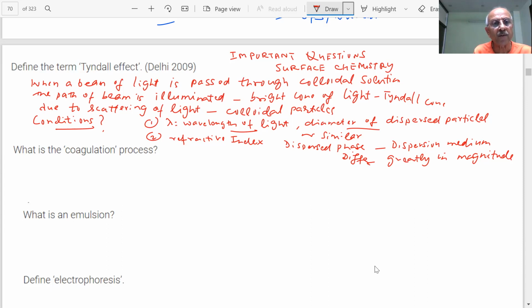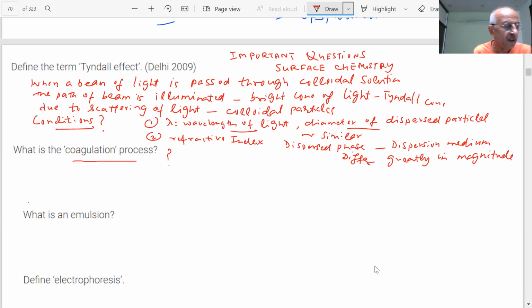Another important thing: what is the coagulation process? Colloidal particle size, you have seen, is 1 to 1000 nanometers. If they come together and form aggregates, bigger particles, what do you call that?